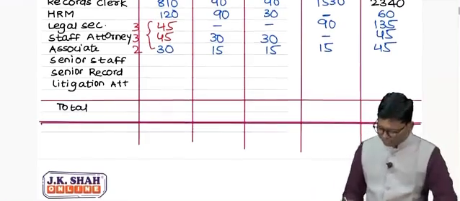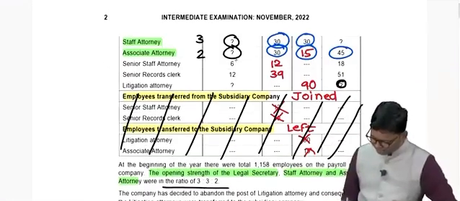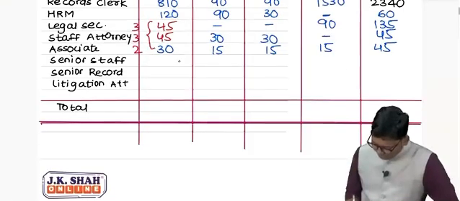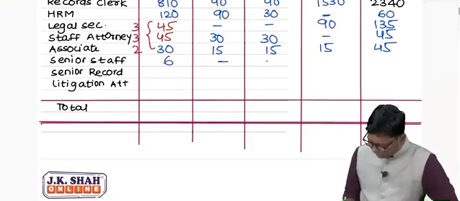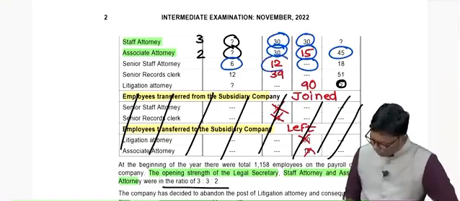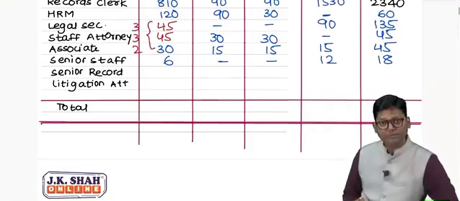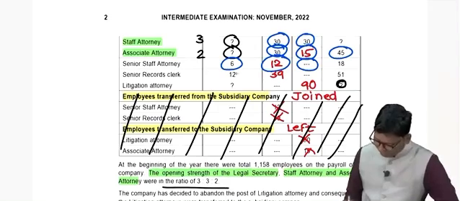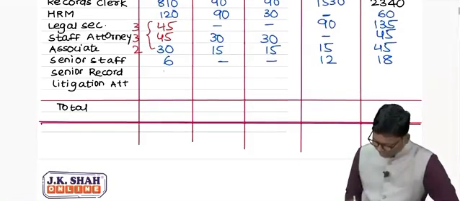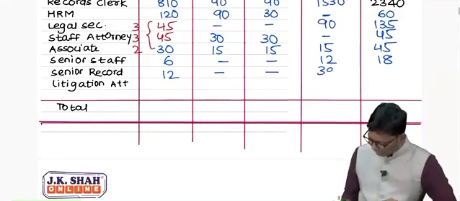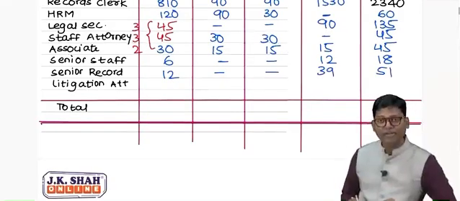Now 3 more calculations are pending, which we already discussed. 6 at the beginning, nobody left, nobody replaced. All newcomers I am going to record as new joinees, and therefore there will be 18 employees, correct? Same is applicable for the next calculation. 12 in the beginning, nobody left, nobody replaced. 39 transferred from your subsidiary company, so there will be 51 employees at the end of the year.